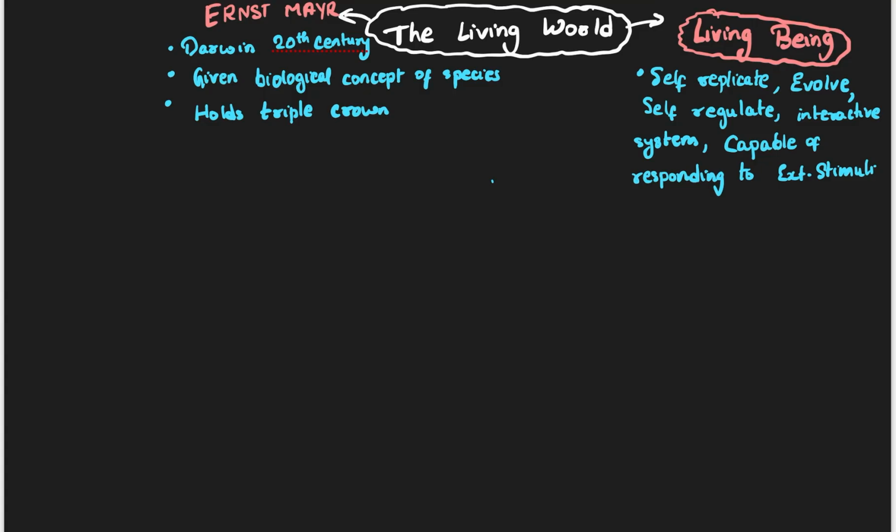So the most important thing: when will you call somebody living? We are going to call an organism living if it is able to self replicate, if it is able to evolve with the surroundings, if it is able to self regulate, if it is interactive, able to interact with the components, whether living or non-living things, and also capable of responding to external stimuli. Interact means we are able to respond only, right? We are able to respond, we are able to adjust to different things.